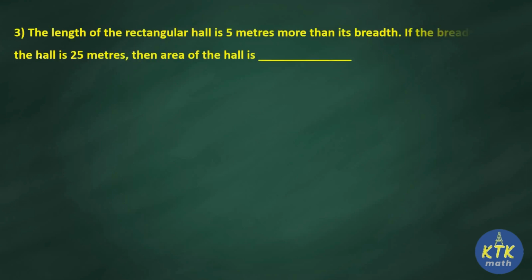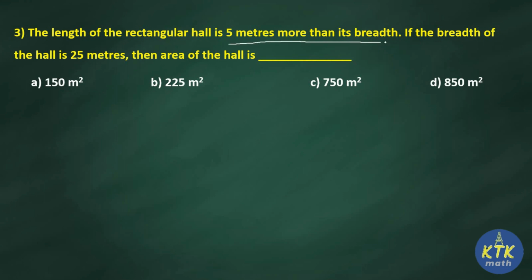Question number 3. The length of the rectangular hall is 5 meters more than its breadth. If the breadth of the hall is 25 meters, then the area of the hall is. So here breadth is given but length is not given, but the clue they gave is the length of the rectangular hall is 5 meters more than its breadth. These kinds of questions they will definitely ask in your competitive exams. Either length or breadth will be given to you, and in between they will give some clue. Here the clue is 5 meters more than its breadth.